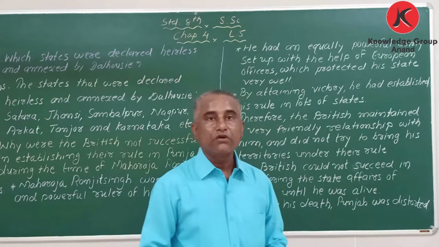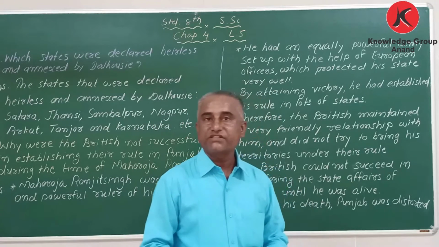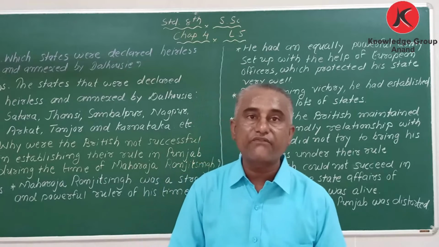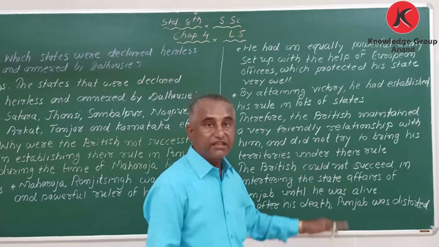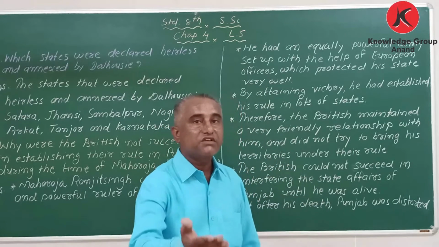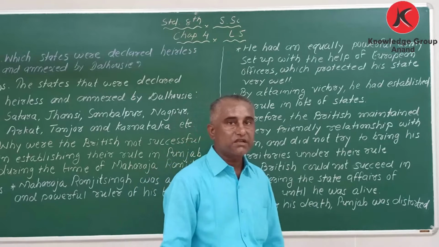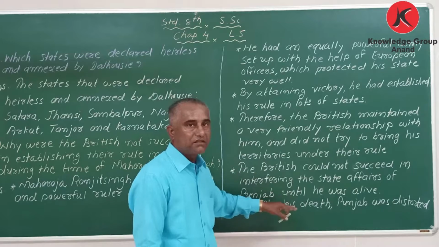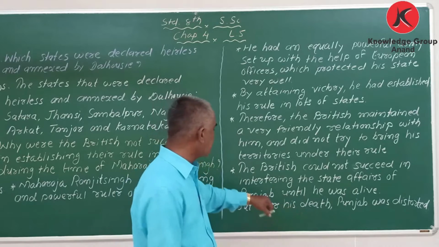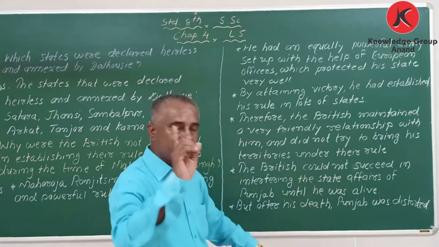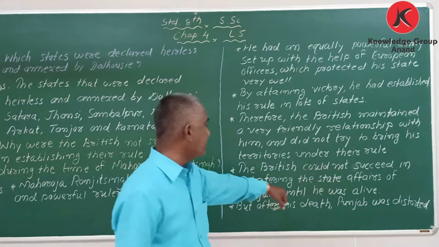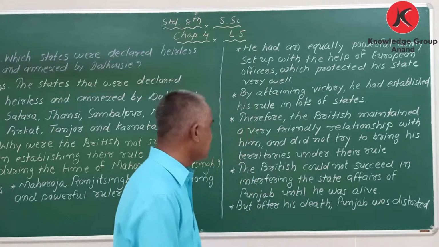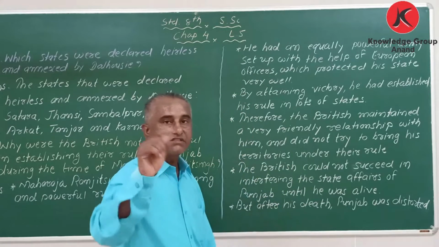We know the Britishers were interfering in the matters of kingdoms in some other states, but here they could not succeed.